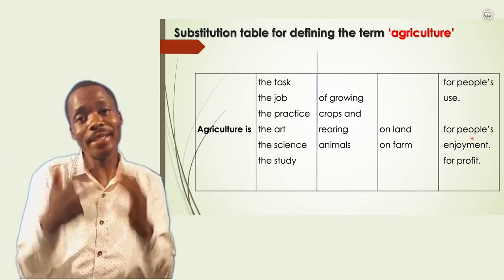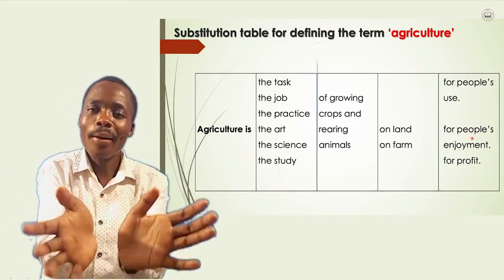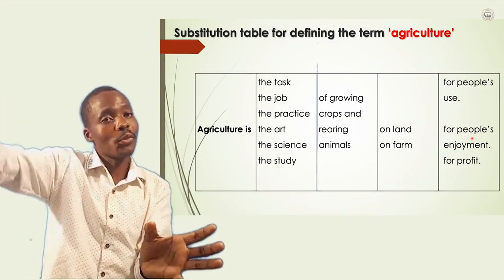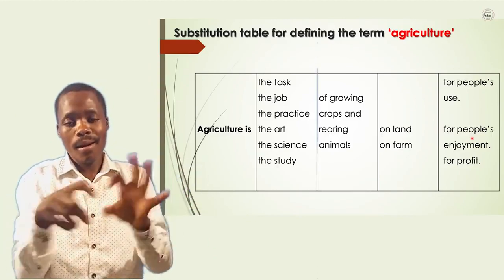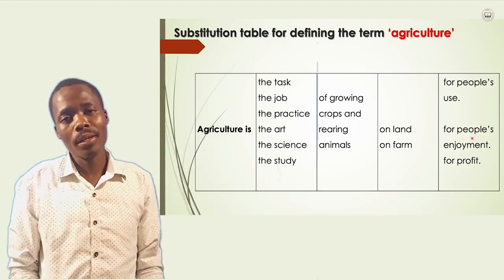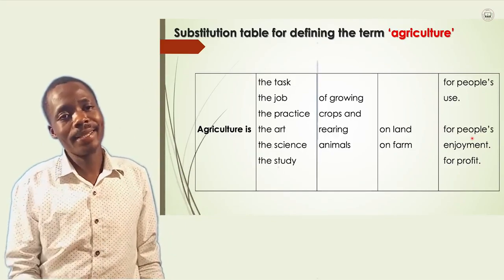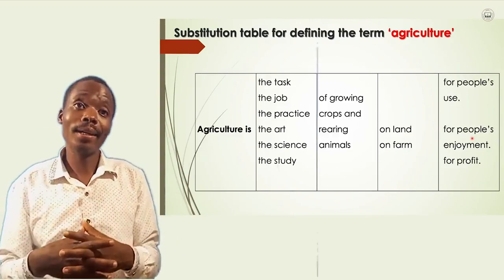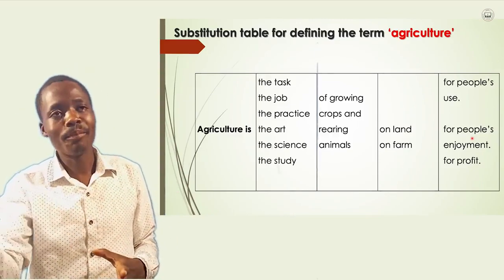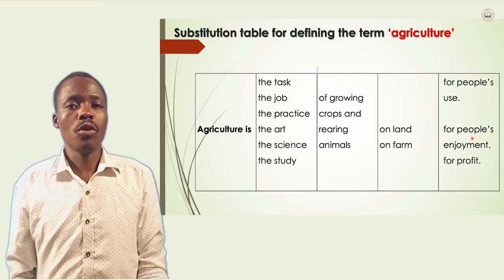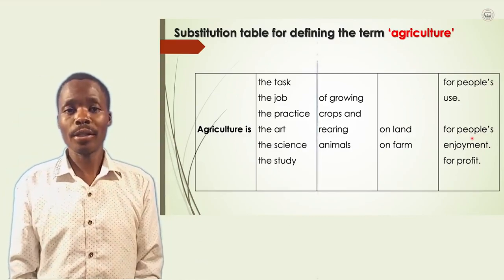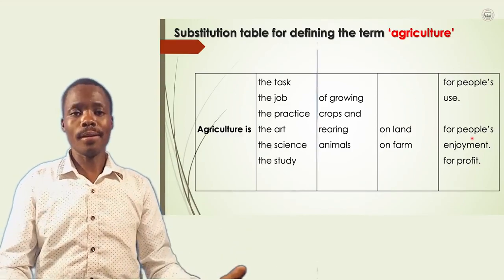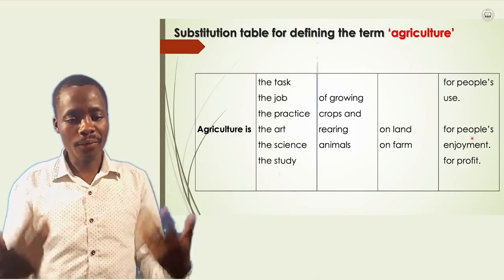This is not social studies. It's agriculture. We include dowry, because the animals that are raised in agriculture are used in social matters, and social is connected to human beings. So the animals that we raise that are acceptable are the same animals that we use in paying dowry. So for people's use, we use them. We also use them for food. You can kill a goat at your house. Nobody will accuse you. It's your goat. You can kill it and eat it. You can kill a chicken. So that is what agriculture is used for.